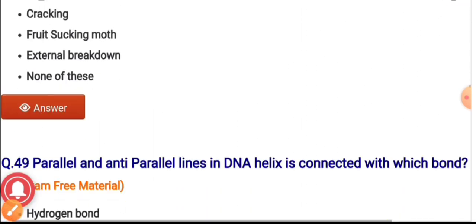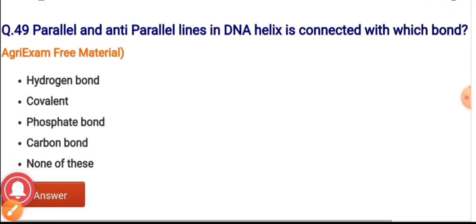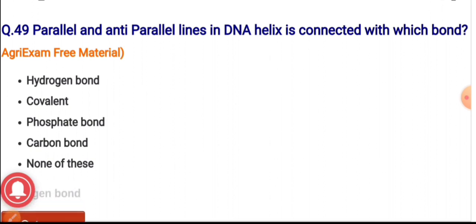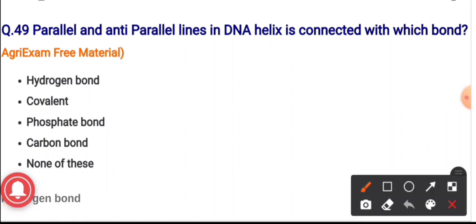Question number 49. The parallel and antiparallel lines in the DNA helix are connected with which bond? The options are hydrogen bond, covalent bond, phosphate bond, carbon bond, and none of these. The correct answer is hydrogen bond. The parallel and antiparallel lines in the DNA helix are connected with the hydrogen bond.